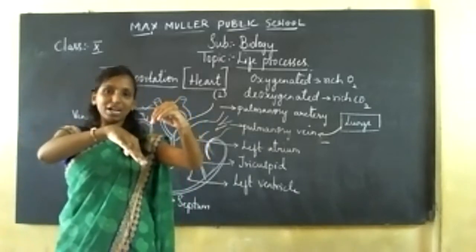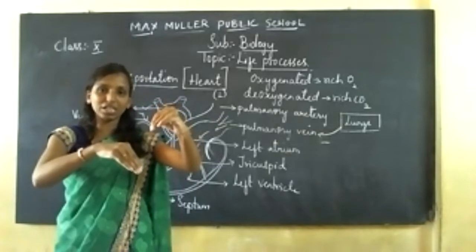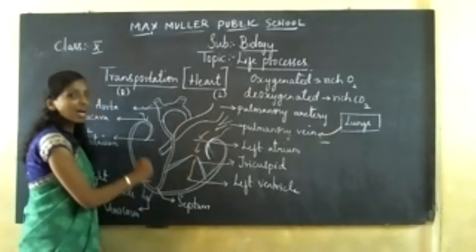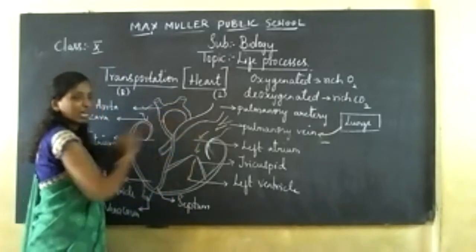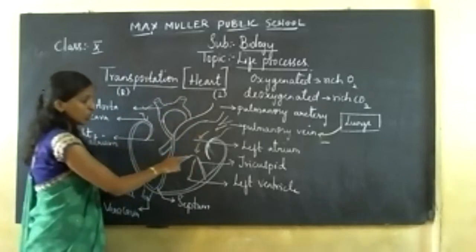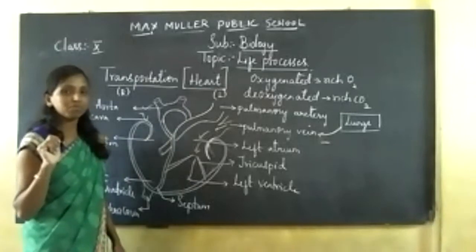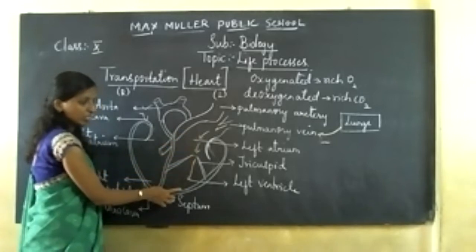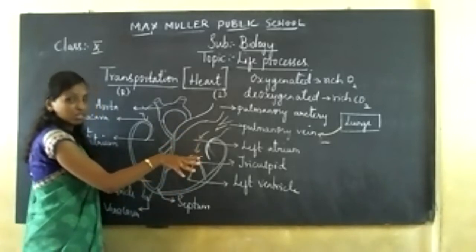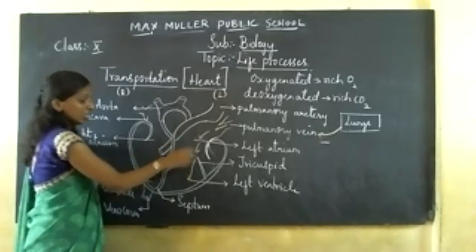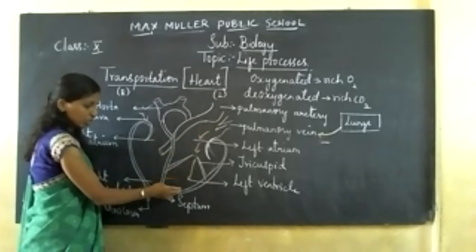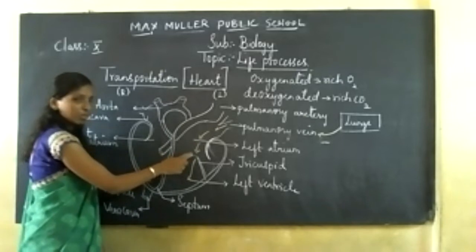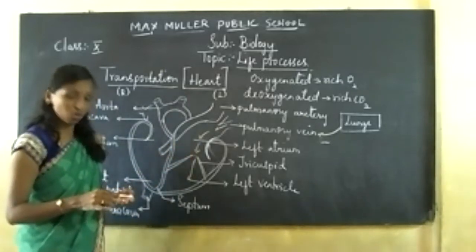Now after the blood has flowed into your ventricle region, once the ventricle contracts, at that point of time the blood should not flow back again to the atrium region. So you have this tricuspid valve. Is it clear? While the blood flows from the atrium region to the ventricle region, the valve remains open, and that is called atrial systole. Once the blood has flowed into the ventricle and the ventricle contracts, the valves remain closed, and that is called ventricular systole.